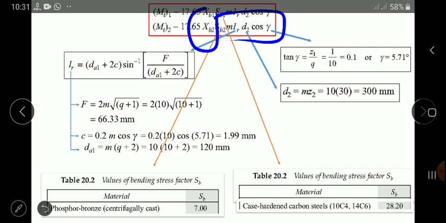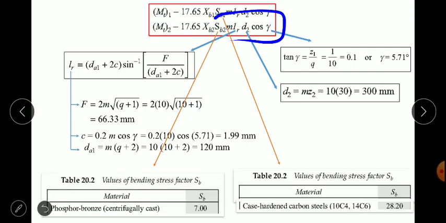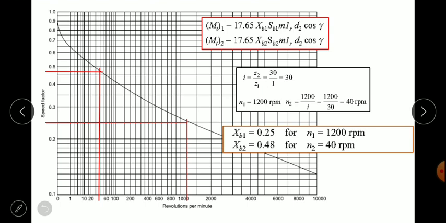But now in this case xb is not known, so how to calculate xb? For that, again we have to consider the chart of revolutions per minute versus the speed factor. So for getting this xb1 and xb2, we should know the velocity, that is rpm. Initially we know the speed ratio, z2 upon z1. So as per the given value, 30 upon 1 is equal to 30, and n1 is known. For calculating xb2 we should be aware of n2. So we can calculate based on the ratio equation, n2 is equal to 40 rpm.